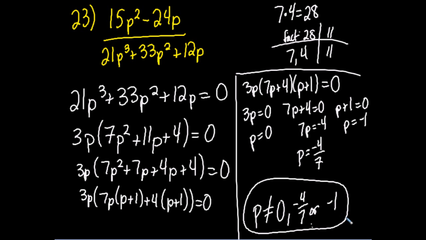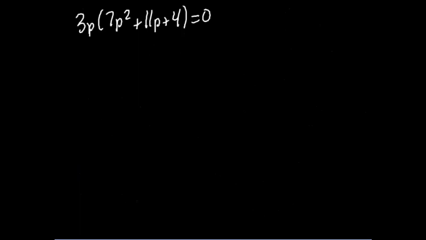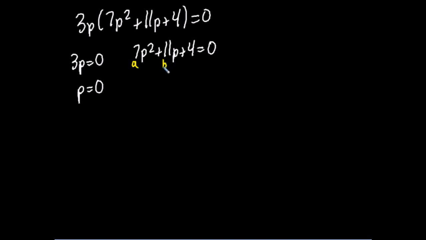Anyone want to see the quadratic formula version of that? Yeah. We will go from here on the next page. Anybody still writing this? And if you don't like factoring, you can do quadratic. You'll set this equal to 0 and get your 0. That'll be one part, and that part's done. And then you'll set this equal to 0. That's your other factor. And then you'll use the quadratic formula. So this will be your A, this will be your B, and this will be your C.